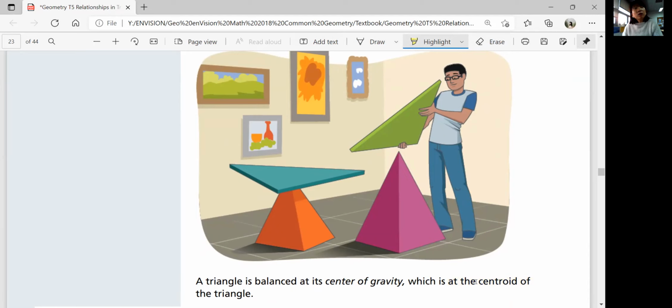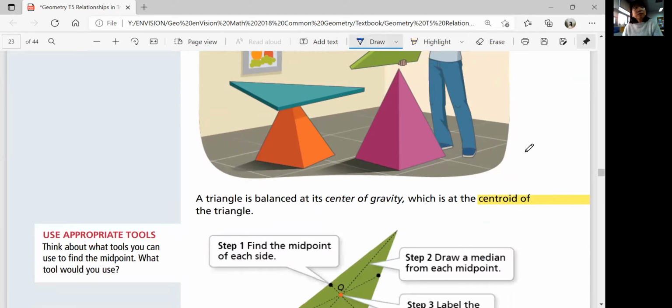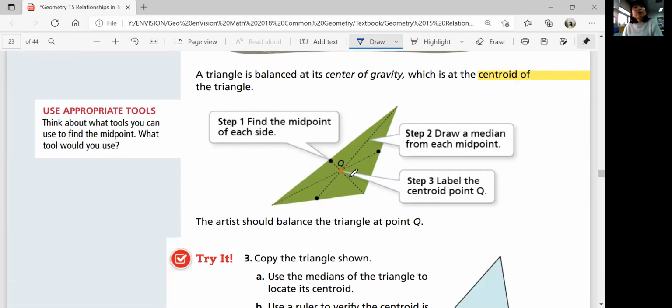Isn't that cool? Do you want to know how to make a centroid? So step 1, you find the midpoint of each side. Step 2, draw a median from each midpoint. Label the centroid point Q. So the point of concurrency for medians is called the centroid. Now you know what it's called. So the artist should balance the triangle at point Q.